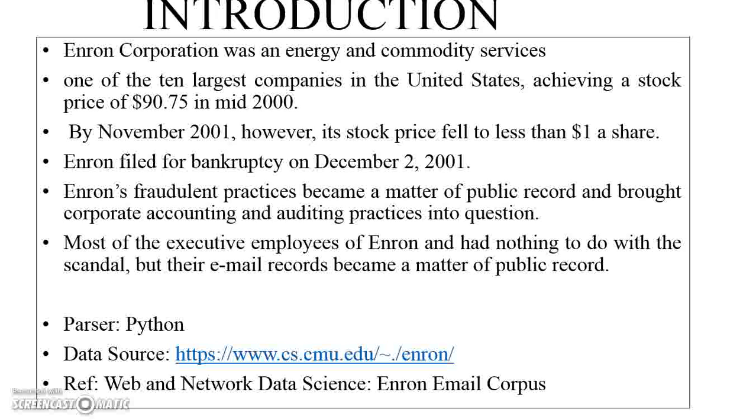company filed for bankruptcy, which prompted investigations by the U.S. Securities and Exchange Commission. As a result, Enron's fraudulent practices became a matter of public record, and it brought corporate accounting and auditing practices into question. Although most of the executive employees of Enron had nothing to do with this scandal, their email records became a matter of public record when the Federal Energy Regulatory Commission released them as a part of its investigation.